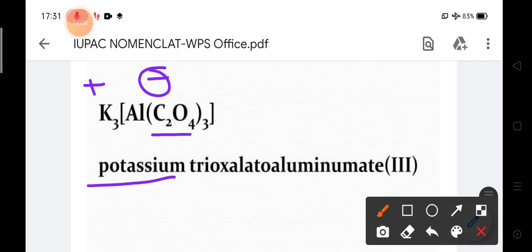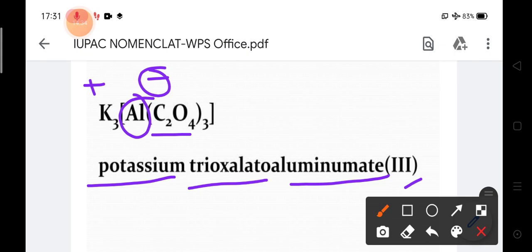So trioxalato aluminate, because this aluminum will not be called aluminum, because the coordination sphere is negative, so ate will be added. So trioxalatoaluminate 3. This is the oxidation state of the aluminum itself, of the metal itself.